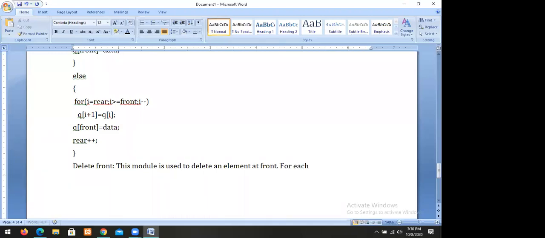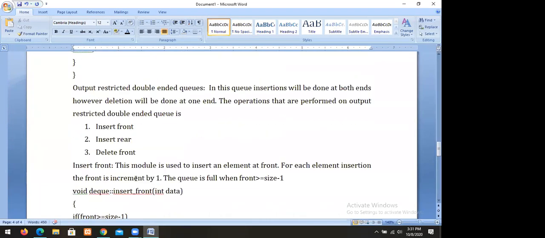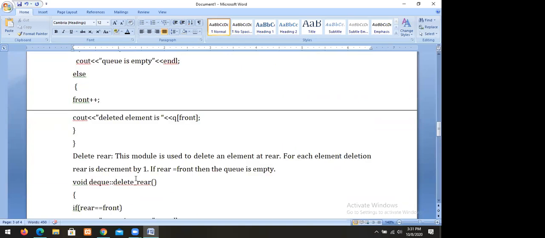For each element deletion, front is incremented by 1. The queue is empty when front equal to rare. So delete front module is used to delete an element from the front. For each element deletion, the front is incremented by 1, which is same. We have already discussed delete front.